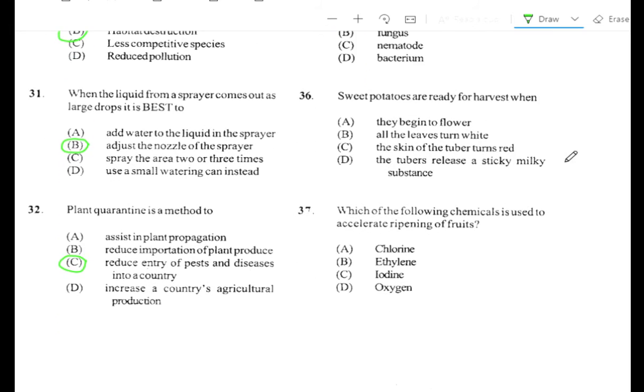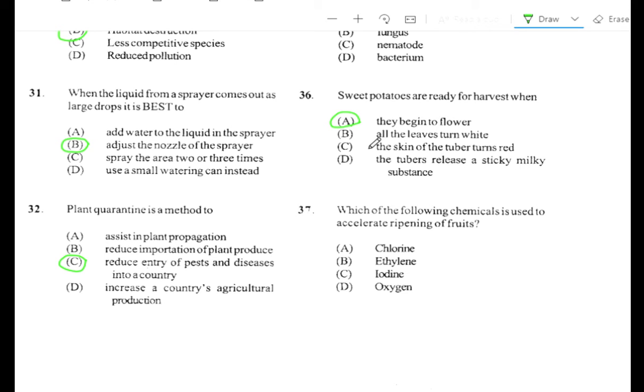Question number 36. Sweet potatoes are ready for harvest when A. They begin to flower, B. All the leaves turn white, C. The skin of the tuber turns red, D. The tubers release a sticky milky substance. Alright, the best answer from the list is A. However, please note, when they start to flower, you have to give them some more time. It's a sign that the tuber is starting to form, but you give them a little more time.